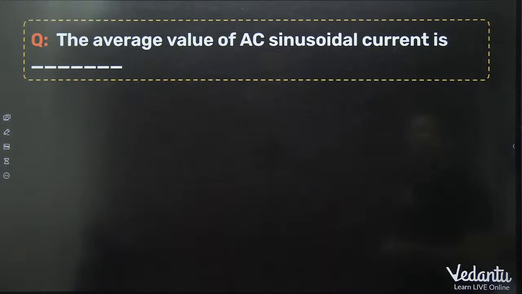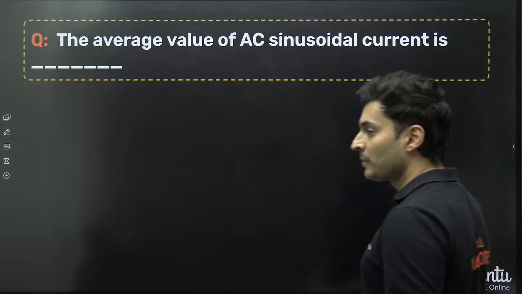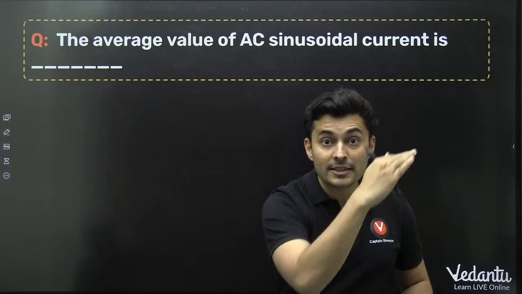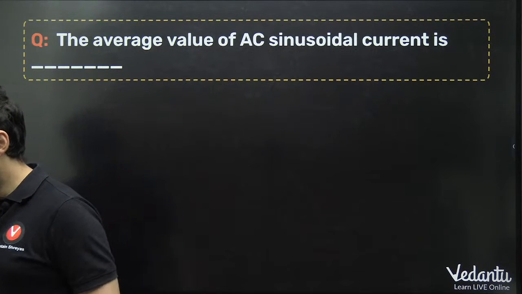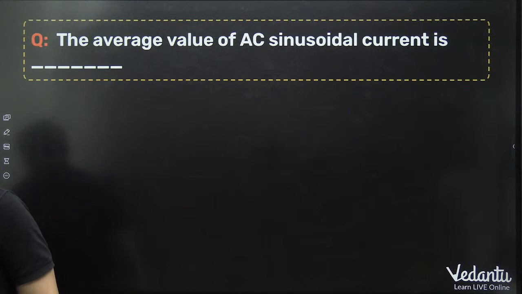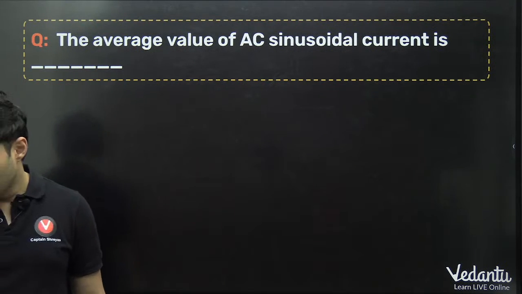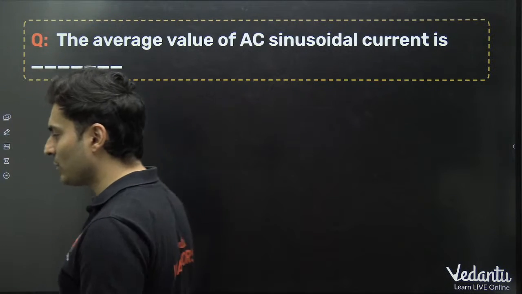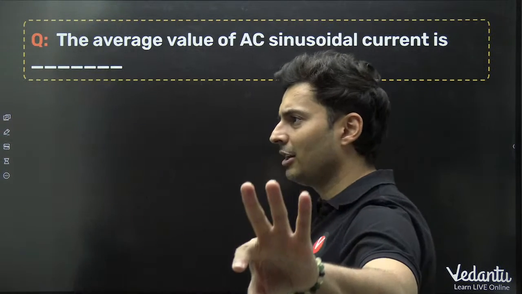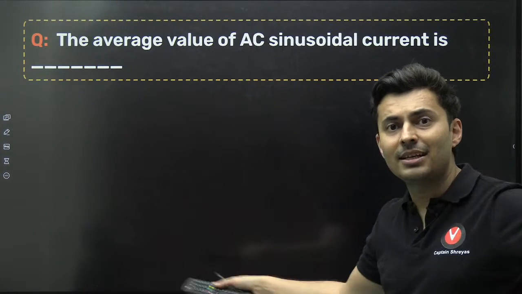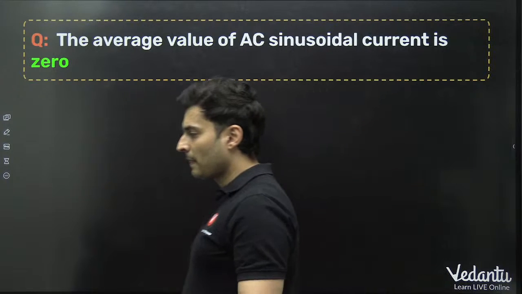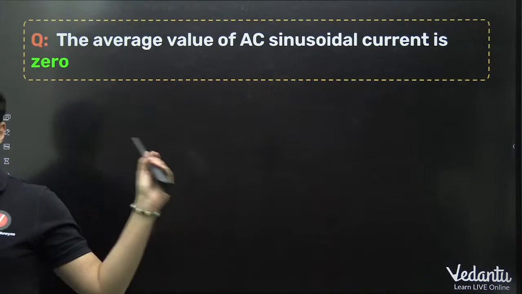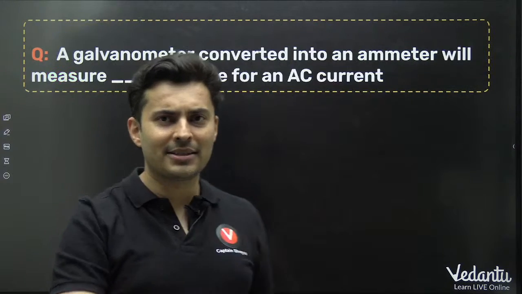The average value of AC sinusoidal current is... What is the average value of the AC sinusoidal current? Whatever positive is there, negative is there. Negative and positive cancel each other. Average value will be 0. Very good. Excellent.